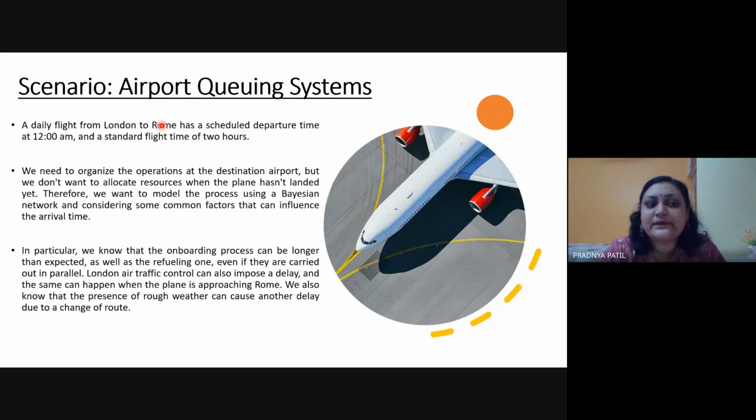Okay, but because of certain conditions, the flight got delayed. Maybe the conditions would be because your airport is not free, because there is a lot of air traffic, or because of bad weather conditions, or because sometimes there is no green signal from the ATS of the particular London airport or Rome airport. So there can be multiple possible conditions because of which your flight may get delayed, or sometimes it might be because of the fuel that needs to be filled into your aircraft.